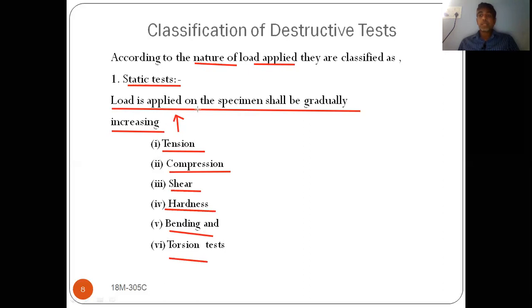Static test is nothing but applying the load gradually increasing. Such type of loads are known as static loads. By using the static load, we can conduct tests for tension, compression, shear, hardness, bending, and torsion. This is regarding static type of testing.